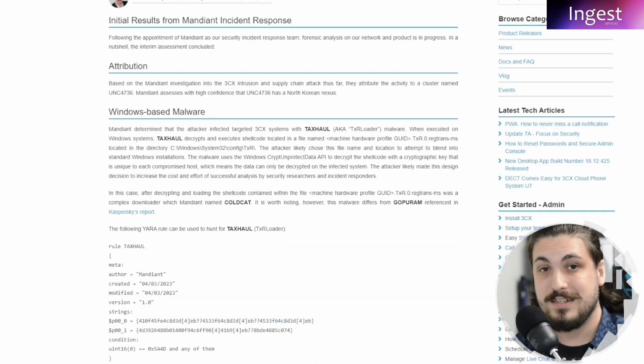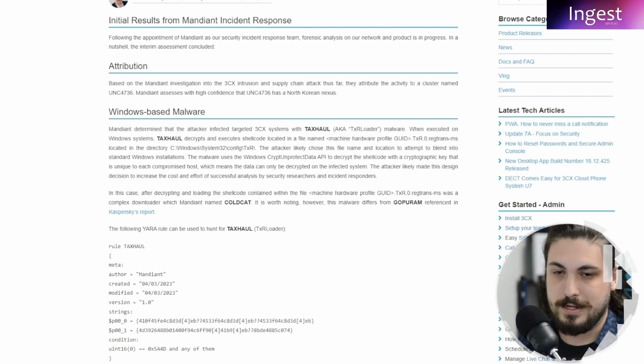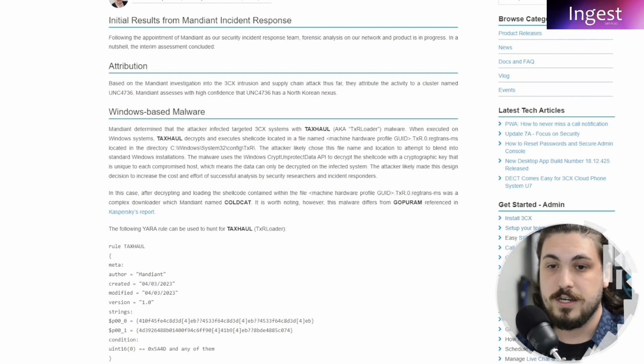It says here that Mandiant determined that the attacker infected targeted 3CX systems with TAXHAUL, aka TxRLoader, malware that, when executed on Windows systems, decrypts and executes shell code located in the file name associated with the machine hardware profile GUID.